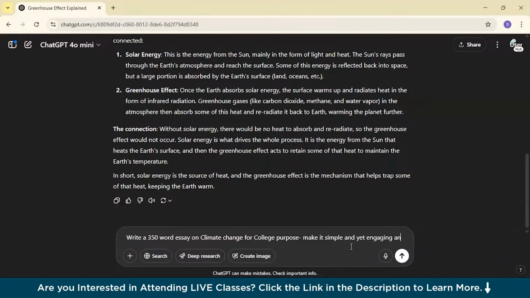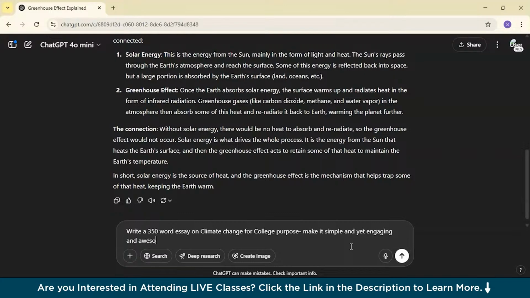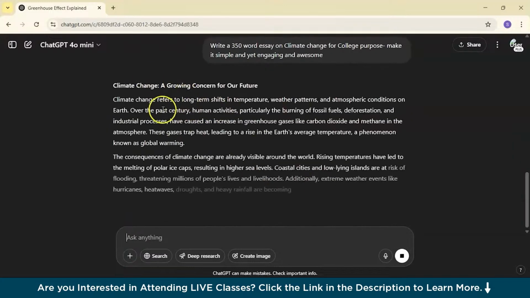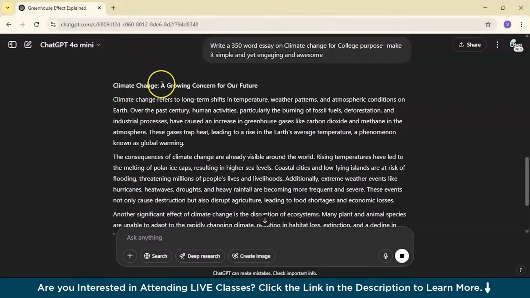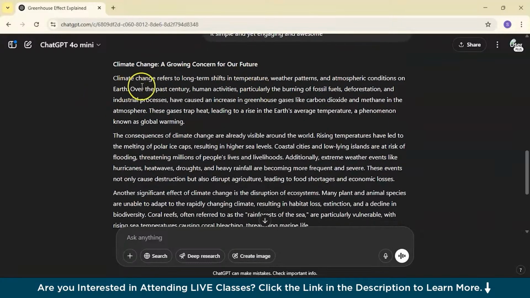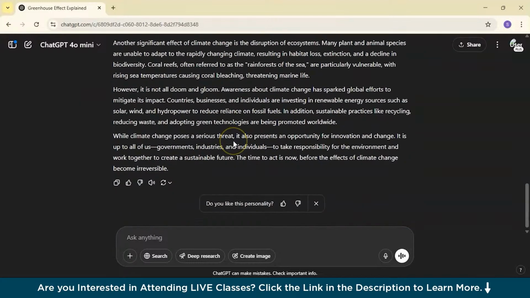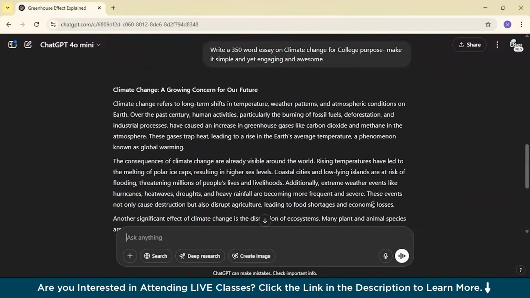engaging and awesome. So it has even created its own title, a growing concern for our future. Climate change, it has created paragraphs, and basically you can even customize the word count and topic, then review the generated draft. You can even personalize it. Do you like this personality? And done and dusted. You can just have this. Now writing feels less stressful and it would be more fun.